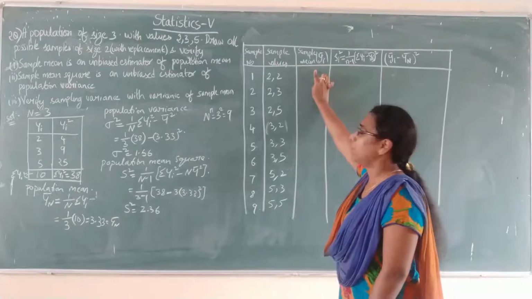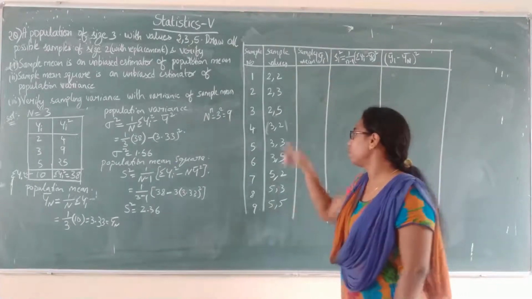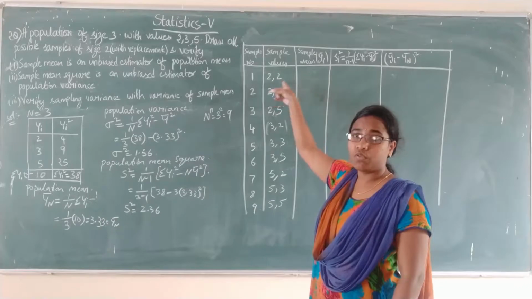Now coming to the sample mean: sum of observations by number of observations. So 2 plus 2 is 4. 4 by 2 is 2.